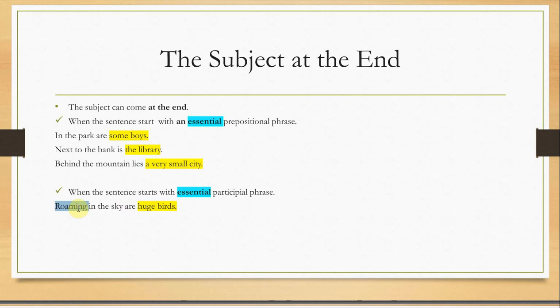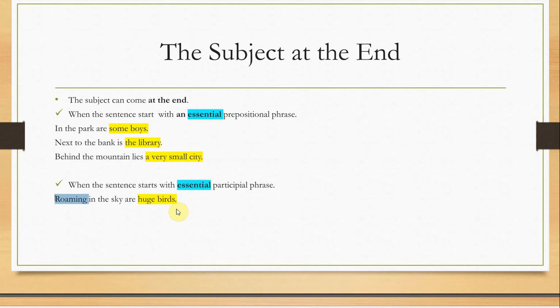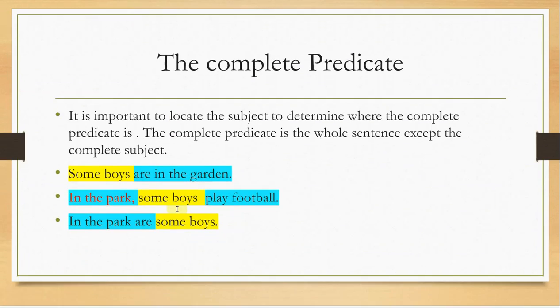But in this sentence, the subject is not roaming, because the verb is are. So it means that we need a plural noun. In that case, it's birds. So roaming in the sky are huge birds. It's still okay. It could be rephrased as: huge birds are roaming in the sky. It's just a different order of words, and it is not wrong. Again, you're just not familiar with it. So the complete predicate now.